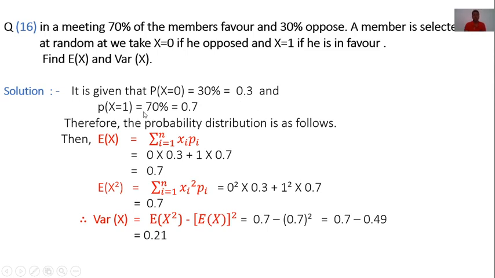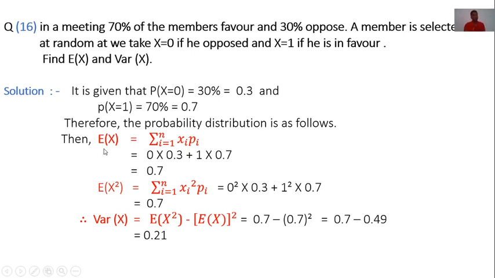And P of x is equal to 1: it says 70% members in favor. Therefore, probability 70% of 1 is 0.7. Therefore, the probability distribution is as follows.